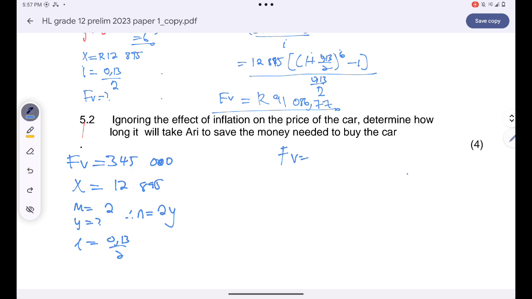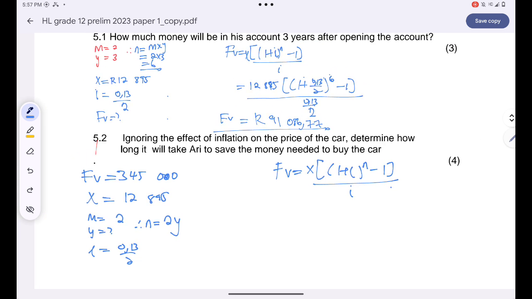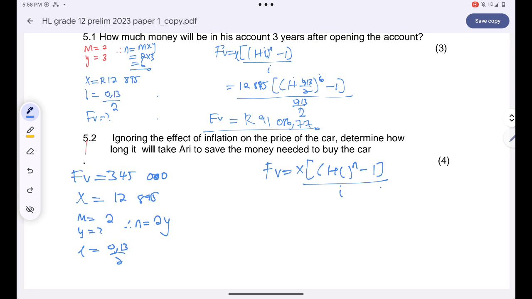That's x, I have 1 plus the interest, to the power n, minus 1, all over i. I'm looking for the value of n, guys. Just to avoid making mistakes, please do keep it in mind that n is, if ever you're using the future value formula.